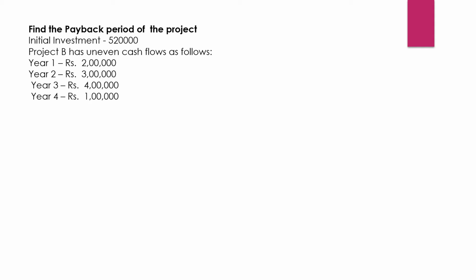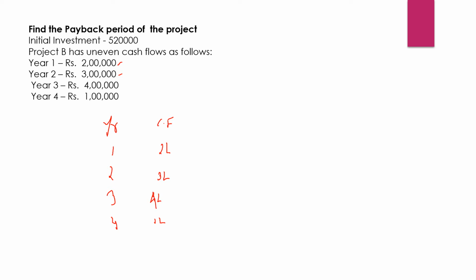Find the payback period of the project whose initial investment is 5 lakh 20,000. Project B has an uneven cash flow. That means in year 1 it is 2 lakh, in year 2 it is 3 lakh. It is not even, right? So to find out the payback period, we will be writing the years and the cash flows which we will be receiving. The years are first, second, third and fourth, and the cash flows are 2 lakh rupees, then 3 lakh rupees, then 4 lakh rupees, and then 1 lakh rupees. This is year 4.